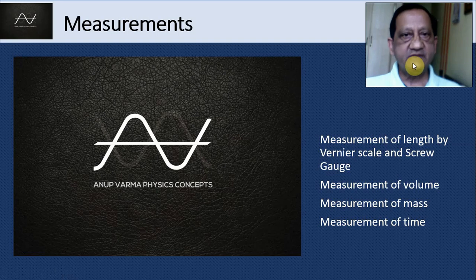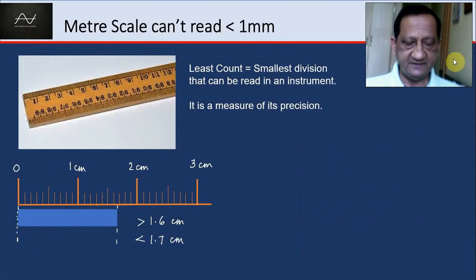So, continuing with the topic of measurements, let's now learn about actual measurements of length using several instruments like Vernier scale and screw gauge, measurement of volume, mass, and time. Whenever we have to measure something, we need an instrument, and that instrument has a certain characteristic of precision. Think about your usual scale, which you carry in your geometry box.